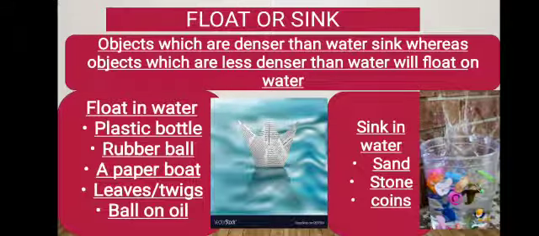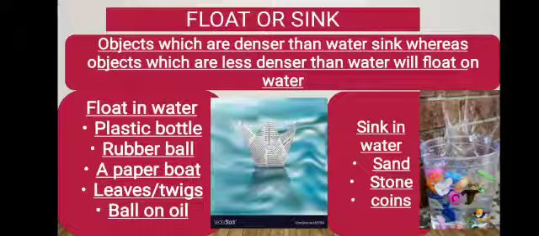Float or sink. Objects which are denser than water will sink, and objects whose density is less than water will float on water. The objects that float in water are a plastic bottle, rubber ball, paper boat, leaf, twig, wax on oil.